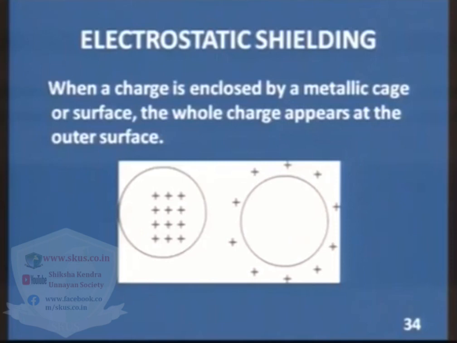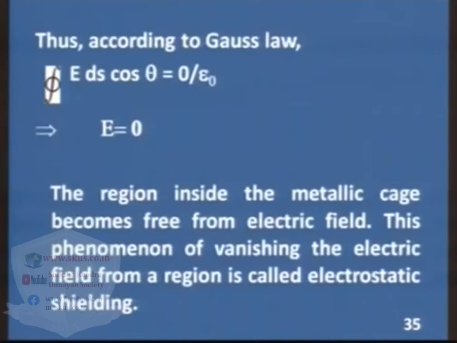One very important phenomenon in electrostatics is electrostatic shielding. When a charge is placed in a metallic case or it is enclosed by a metallic surface, the whole charge appears at the surface as depicted in the diagram. So if we apply Gauss theorem here, E ds cos theta, the charge enclosed is 0, so the electric field becomes 0. The region inside the metallic case becomes free from electric field. This phenomenon of vanishing the electric field from a region is called electrostatic shielding.